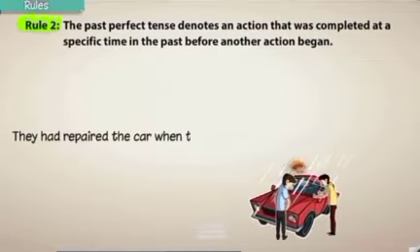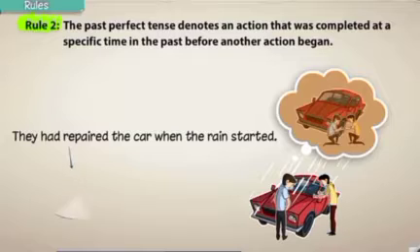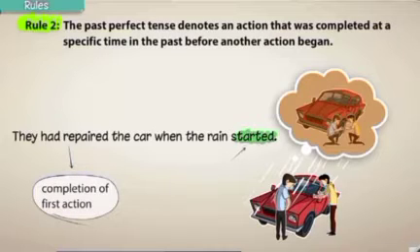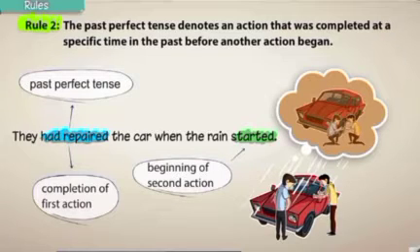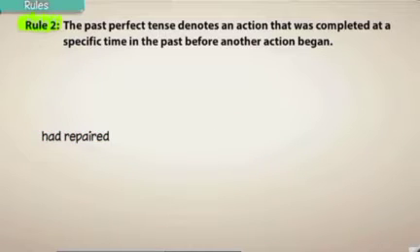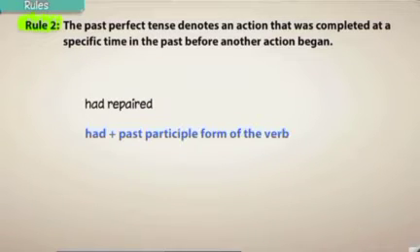For example, they had repaired the car when the rain started. Here, repair is the first action, and then raining is the second action. And had repaired is the past perfect tense of the verb repair, which is had plus the past participle form of the verb.